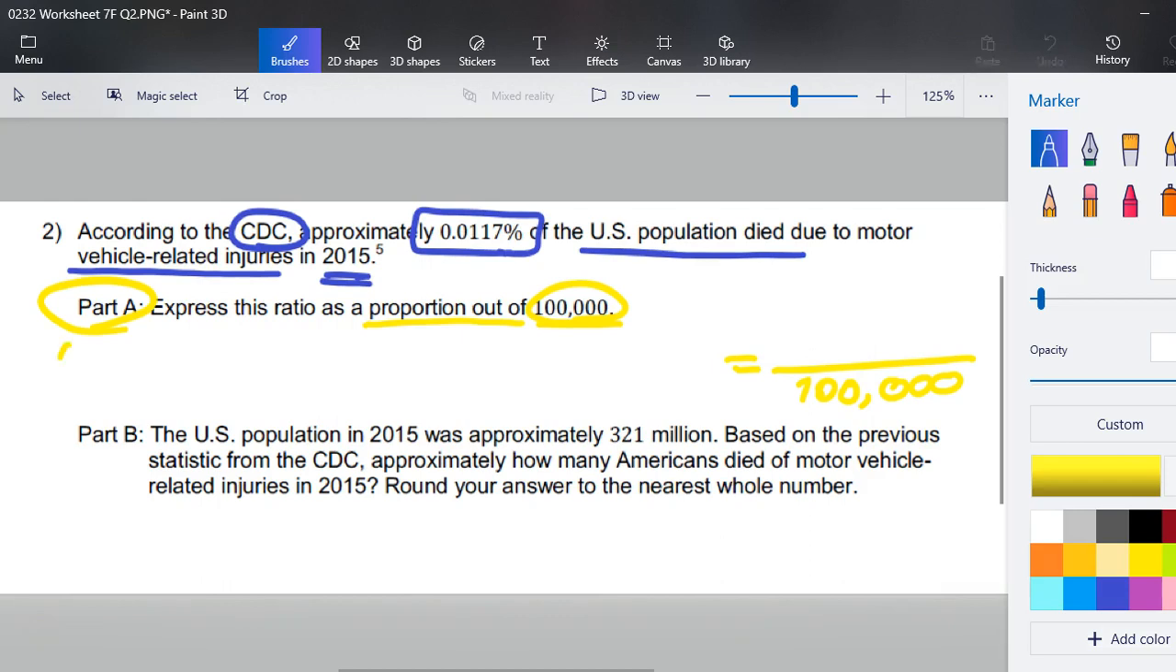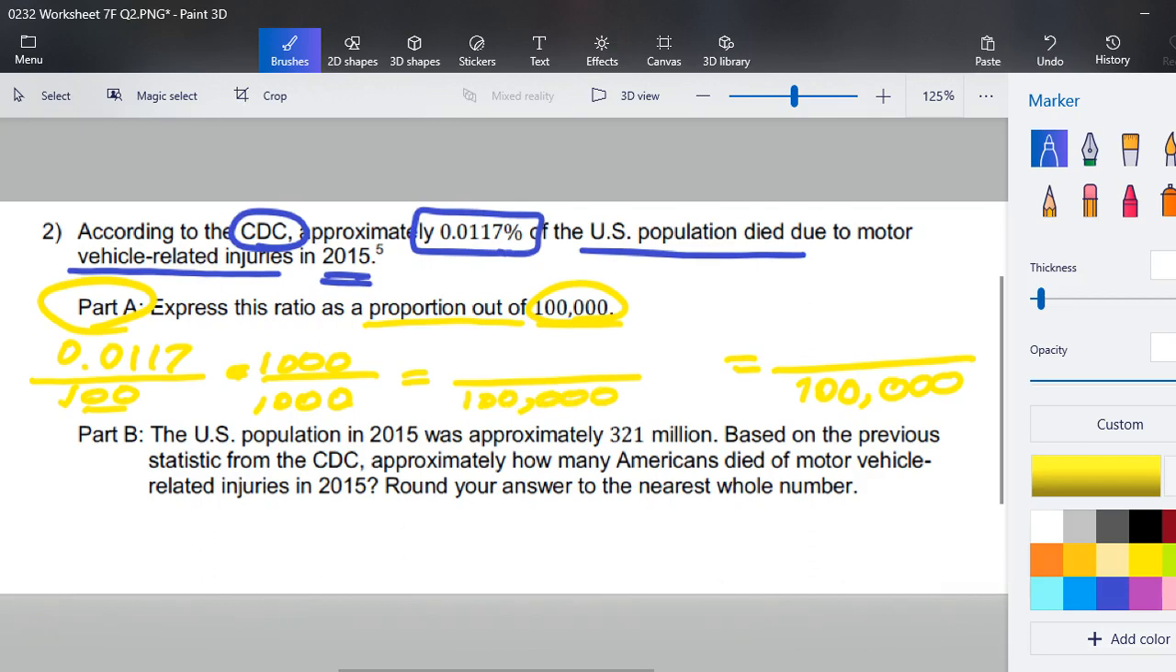I'm going to start with what I know. I know that I have tenths, hundredths, thousandths, 10,000ths, 117 10,000ths of a percent. I also know that I'm trying to get to not a number with 2 zeros, but a number with 5 zeros. To do that, I can multiply the numerator and the denominator by 1,000. That will give me in the denominator a 1 with 1, 2, 3, 4, 5 zeros. So my denominator's there. I just need to adjust the numerator.